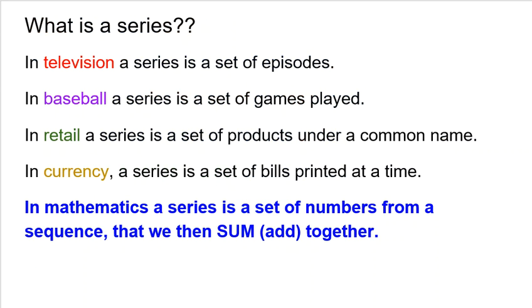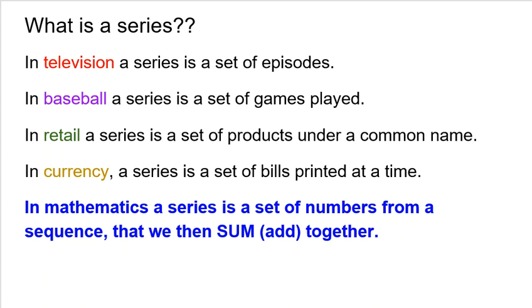Or maybe you've heard the word series used several places in your lives. On television, a series is a set of episodes. So we say, oh, I'm going to watch this series, right? Or what series are you watching? It's just a set of episodes. In baseball, a series is a set of games played. So the World Series, for example, is a set of games, and you play until somebody wins 4.